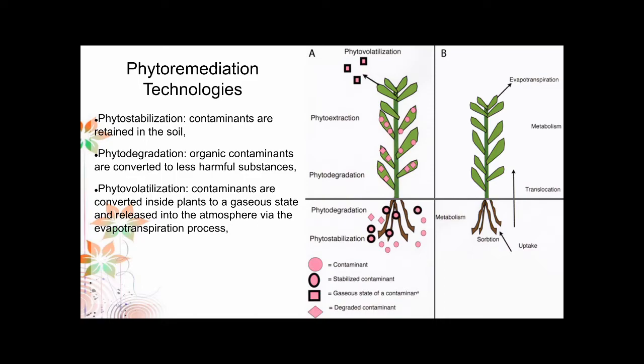Phytovolatilization, where the contaminants are converted inside plants to a gaseous state and released into the atmosphere via the evapotranspiration process, basically the transpiration. But in this case, the gaseous contaminants have been neutralized. And then phytoextraction. The plants are used to accumulate contaminants in the above ground harvestable biomass.